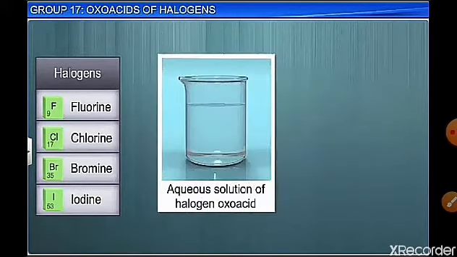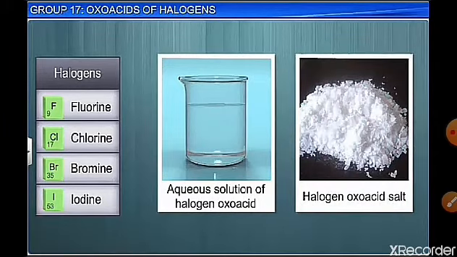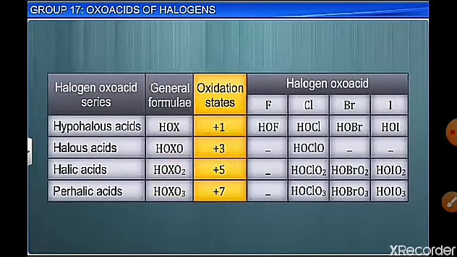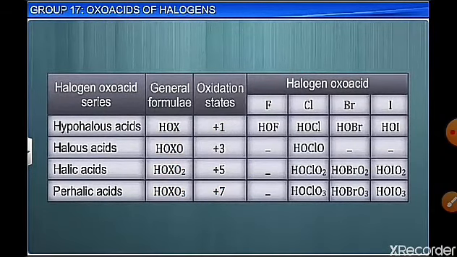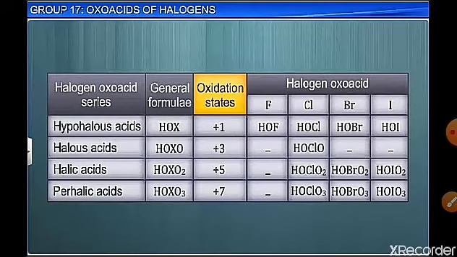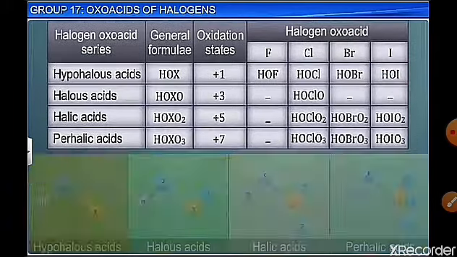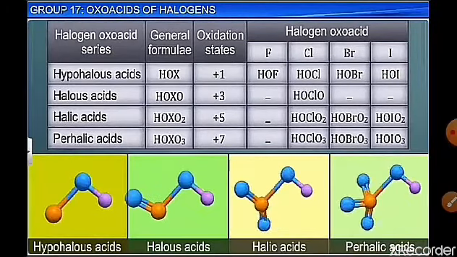Now in this series, these oxoacids are generally either stable in aqueous solution of halogen acid or as the salt. The general formula and oxidation state are given in the table. In hypohalous acid, halogens have +1, and all the halogens form hypohalous acid. Whereas in halous acid, only chlorine forms in the +3 state. Halic acid, except fluorine, all the three form halic and perhalic acids with +5 and +7 states. Fluorine forms only one oxoacid, called hypohalous acid.